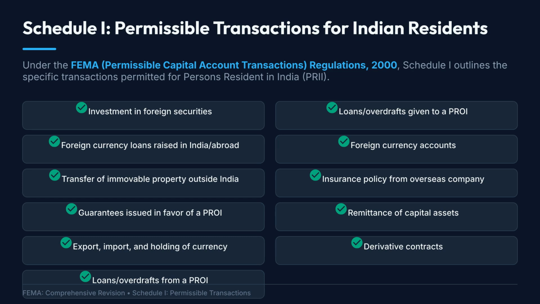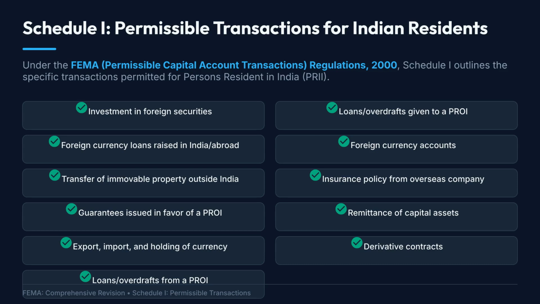Schedule 1 of the FEMA Permissible Capital Account Transactions Regulations specifies the capital account transactions that a person resident in India may undertake. These include investment in foreign securities, raising foreign currency loans in India or abroad, transfer of immovable property outside India, and issuing guarantees in favor of non-residents. Residents may also undertake export, import, and holding of foreign currency, maintain foreign currency accounts, borrow from or lend to non-residents, purchase insurance policies from overseas companies, remit capital assets abroad, and enter into derivative contracts. Instead of memorizing each item separately, remember that Schedule 1 primarily deals with how Indian residents can legally interact with